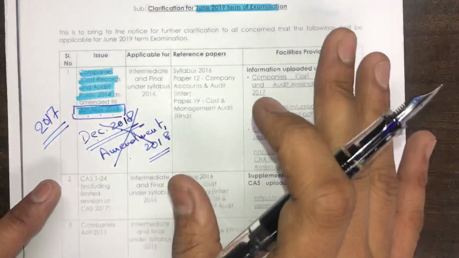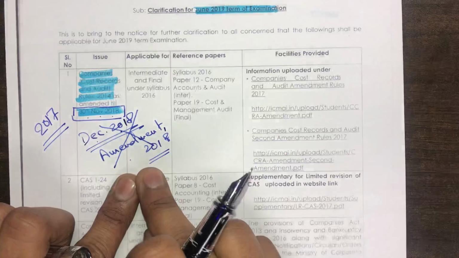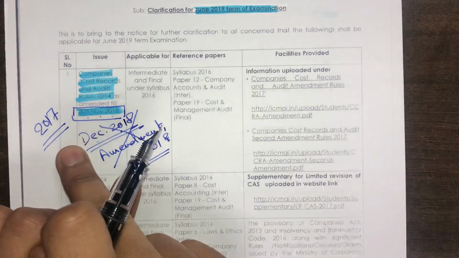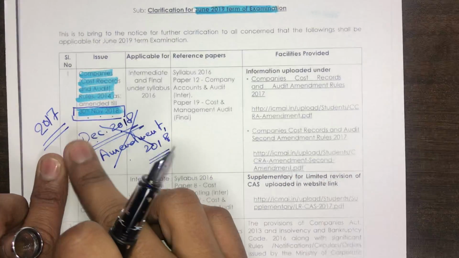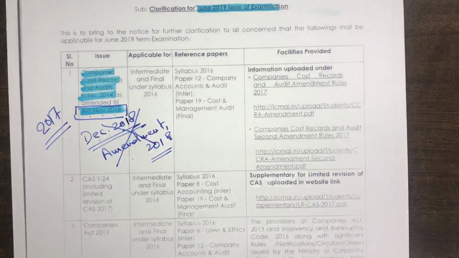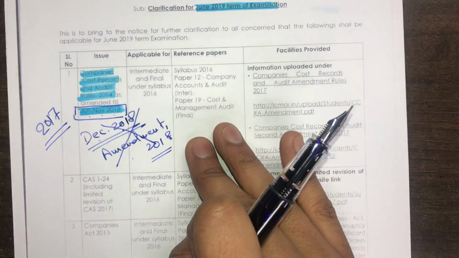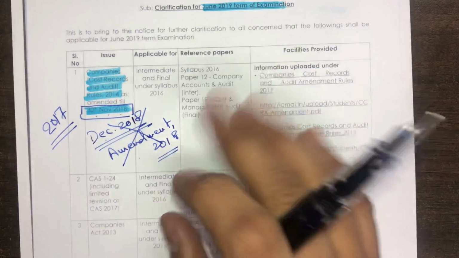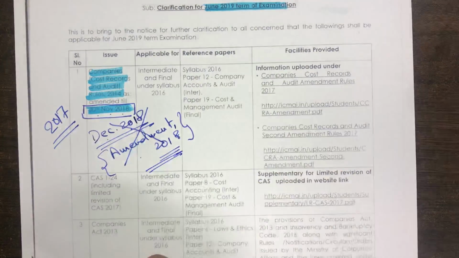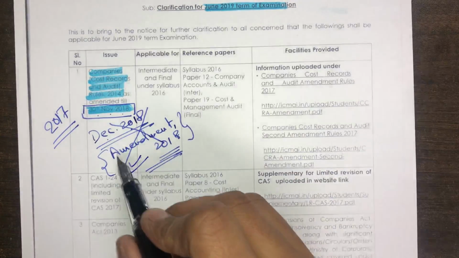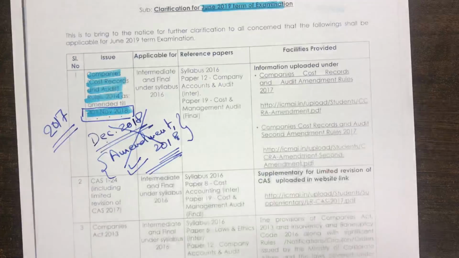So rest assured, the book and the video lectures which I have provided to you are more than sufficient to cover the amendment rules 2017. For the June 2019 attempt, amendment rules 2017 are applicable. Now, for the students who are yet to give their examination in December 2019, you have to wait for a notification from the institute. The moment the institute releases the information, I will again make a video and apprise you of the amendments which are there in 2018 and whether they are applicable to you or not. So these amendments are, as of now, not applicable to the June 2019 examination.